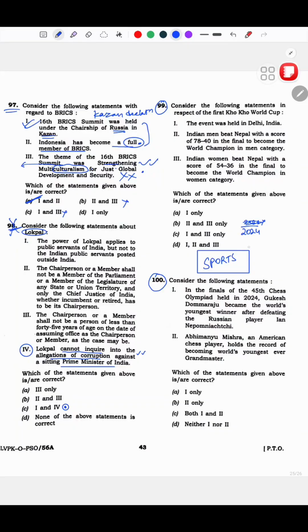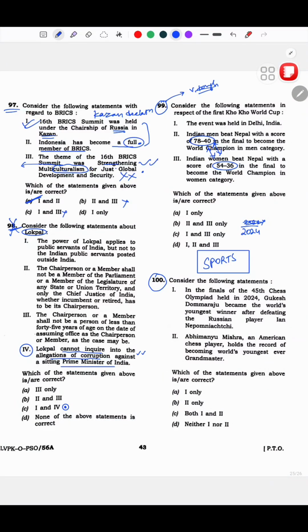Normally they're supposed to be easy questions, but here the problem is this particular question was a very tough question. Why? Because they have interchanged these scores. Okay, I found out after the exam, but genuinely this was a very tough question in the exam.